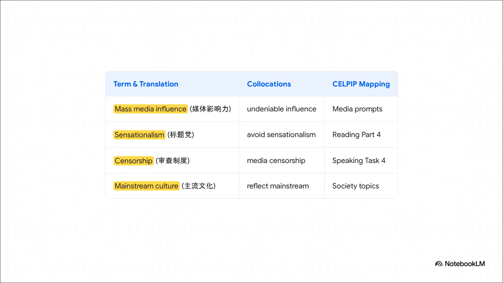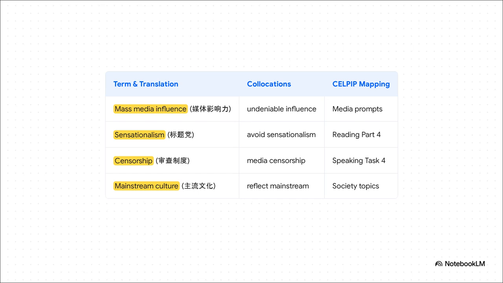Media and arts are incredibly common themes in CELPIP Reading Part 4 and Speaking Task 4. Let's tackle these 4. Mass media influence. Sensationalism. Censorship. Mainstream culture.